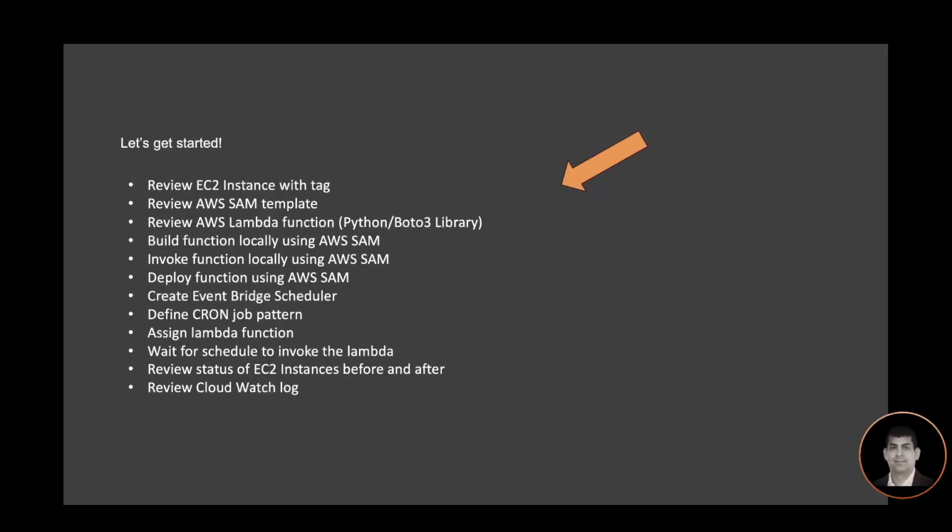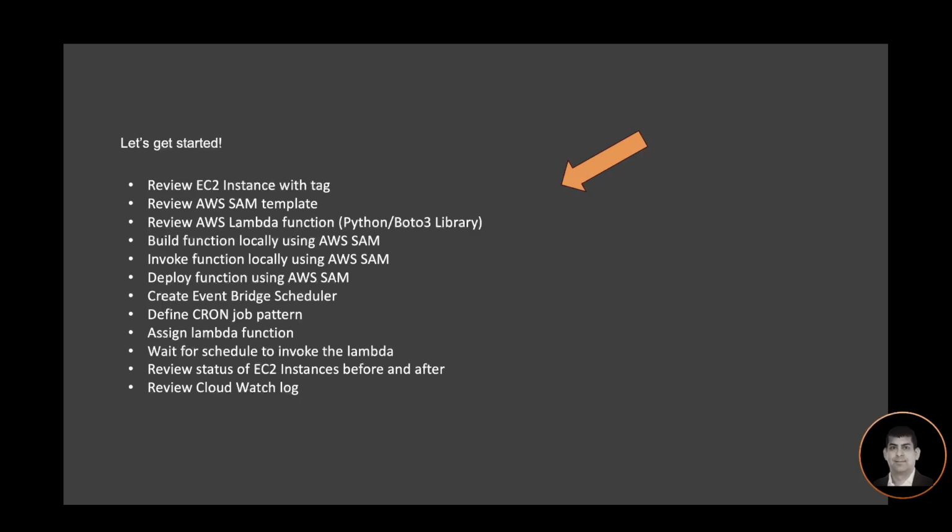We will review EC2 instance with tag. We will review the AWS SAM template. Then we'll review the AWS Lambda function, which is written in Python Boto3 library. We'll build the function locally using AWS SAM. We'll invoke the function locally using AWS SAM, and then we'll deploy the function using AWS SAM into AWS Cloud.